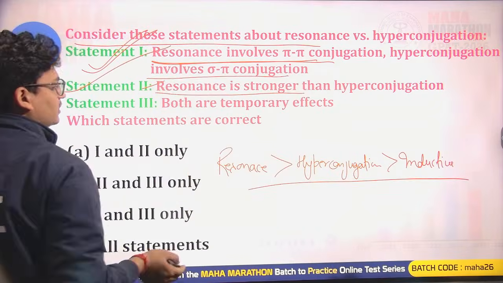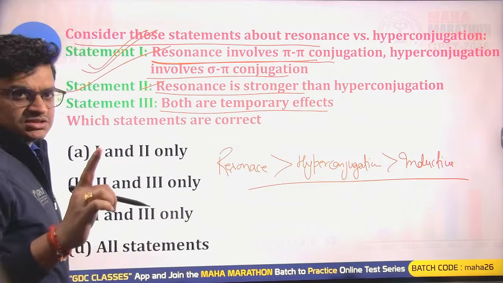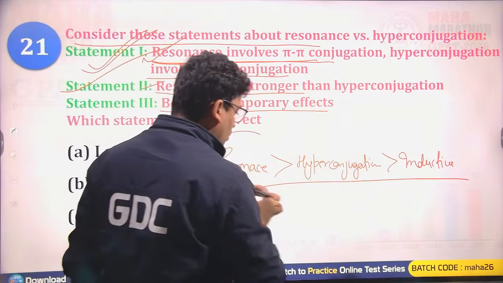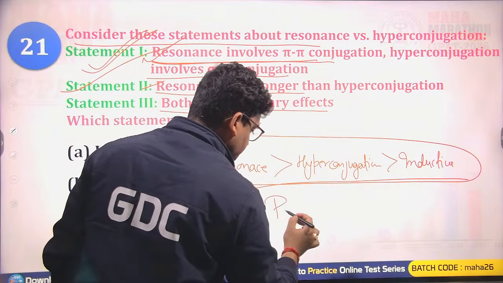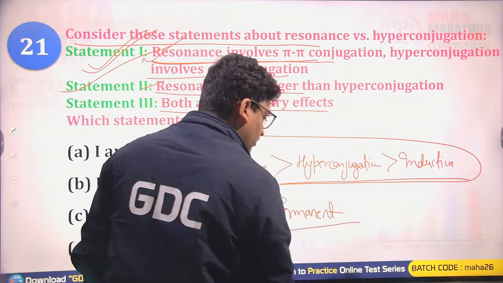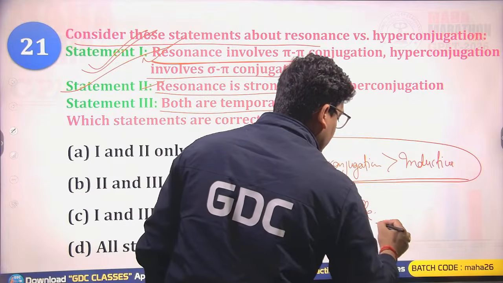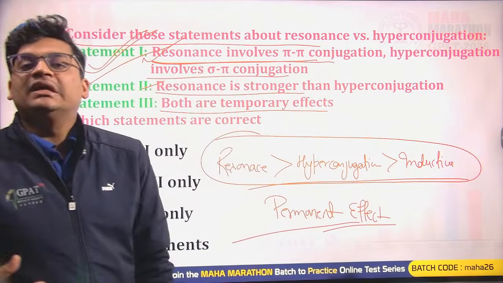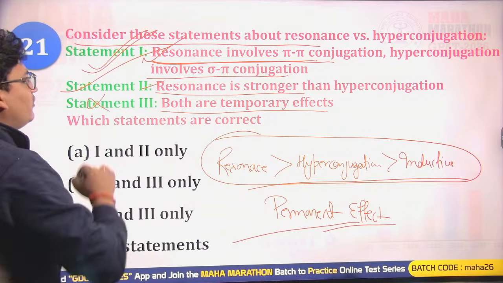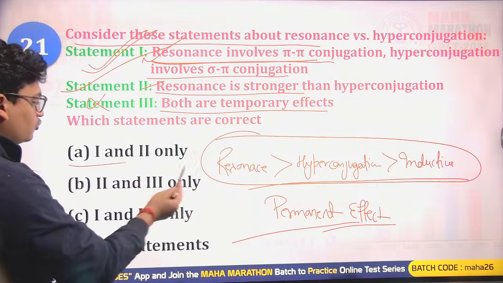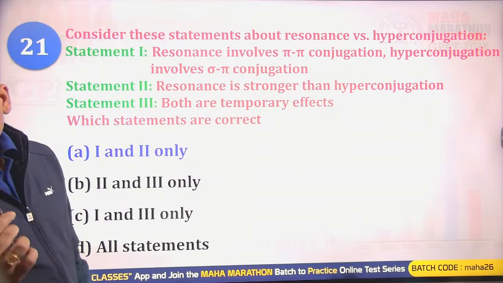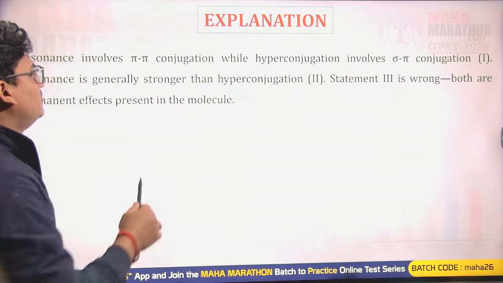Now the next statement: resonance, hyperconjugation and the inductive effect are all temporary effects. No, they are all permanent effects, while the electromeric effect is the temporary effect. So this is wrong, while the first and second are true. So 1 and 2 only are the right answer for this question. A will be the right answer.